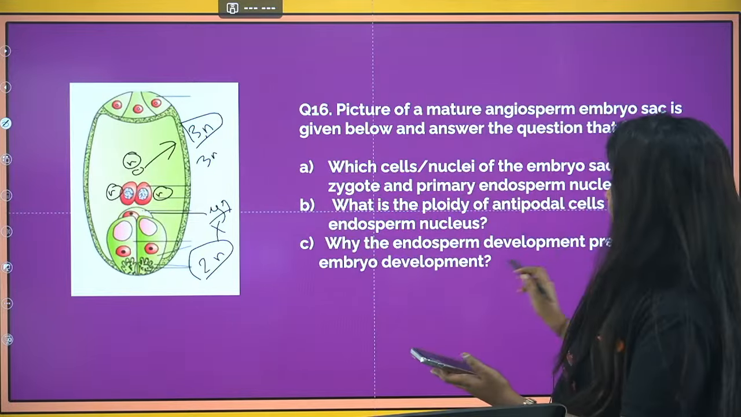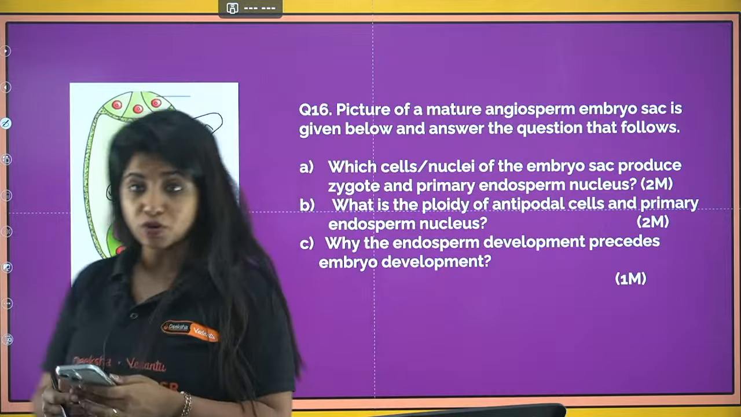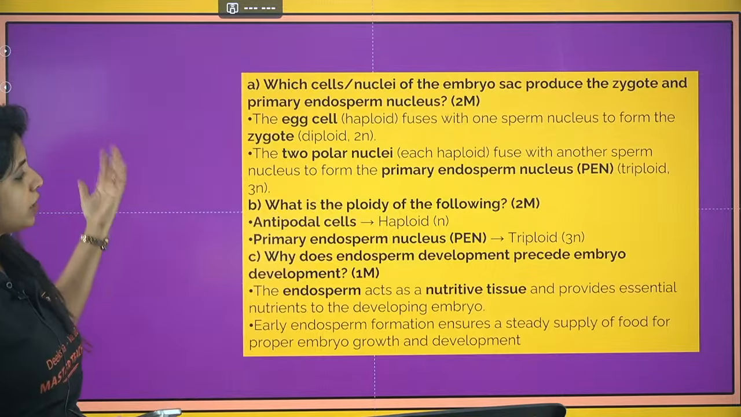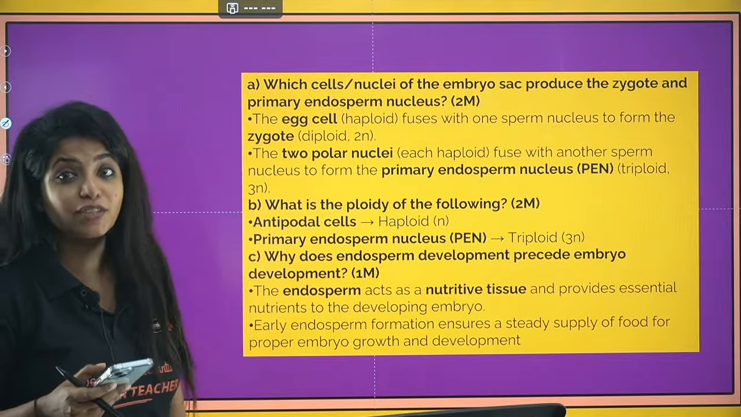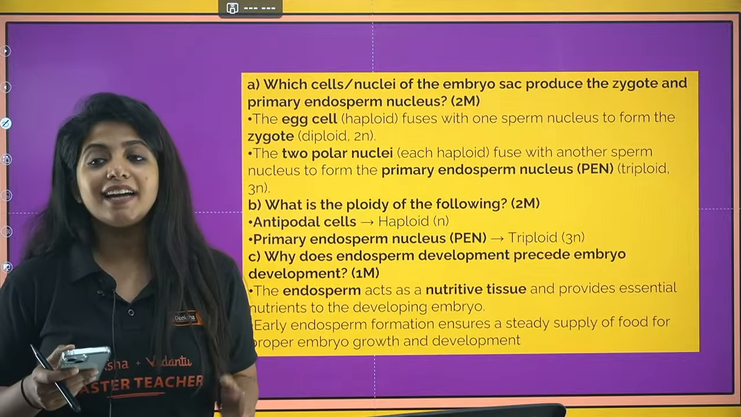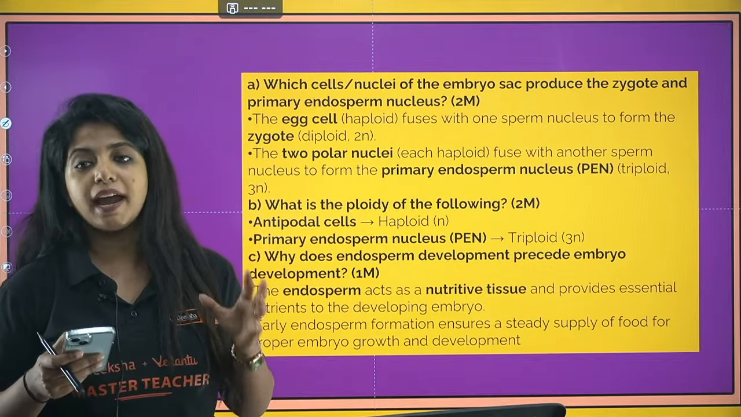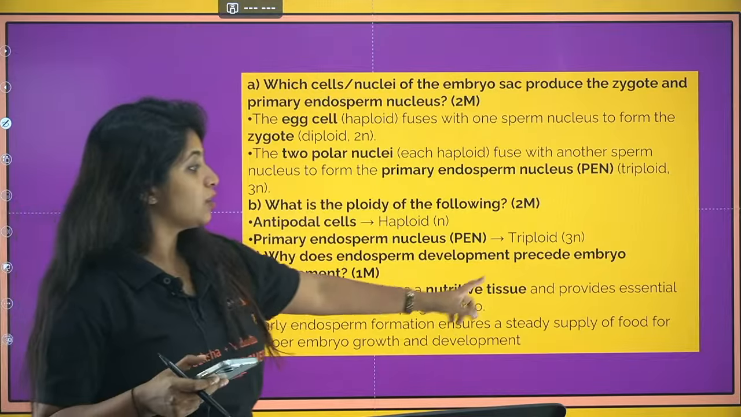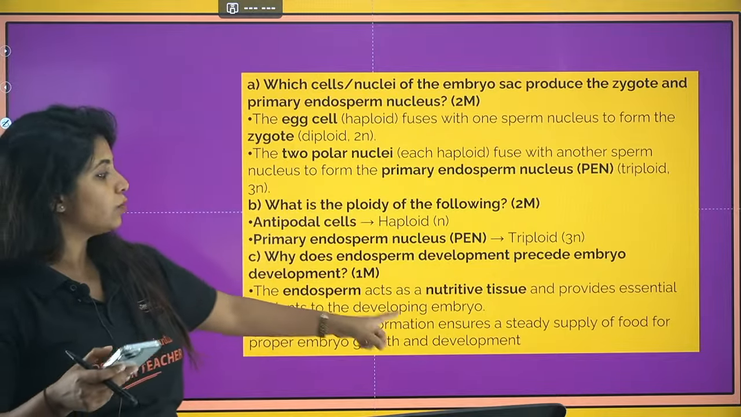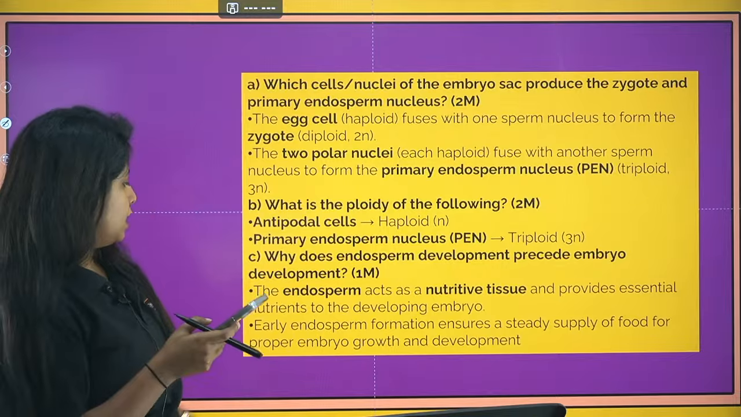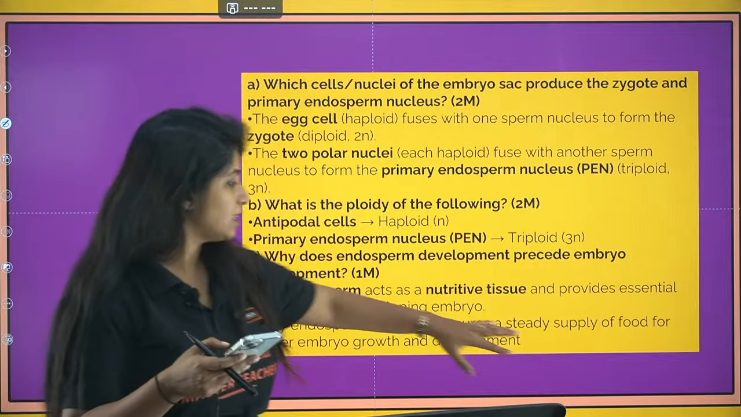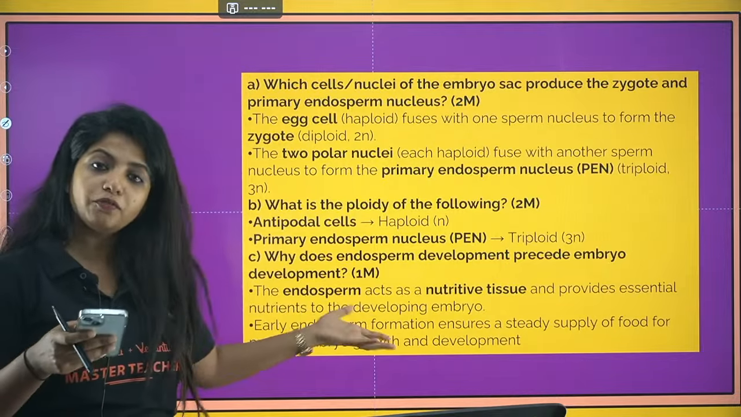Why does endosperm development precede embryo development? Why do you think the endosperm develops first and then comes the embryo? Because there should be someone to nourish the zygote to form the embryo, right? And that is done by the primary endosperm. The endosperm acts as a nutritive tissue and provides essential nutrients to the developing embryo. Early endosperm formation ensures a steady supply of food, which is why you have the endosperm first and then the embryo.